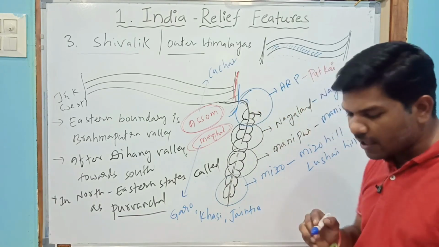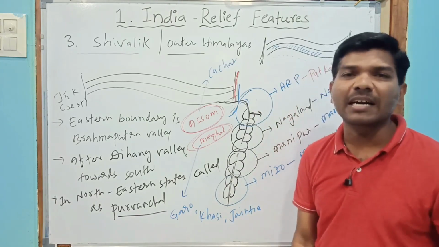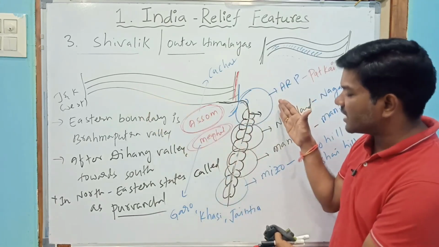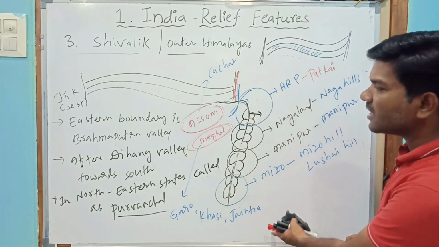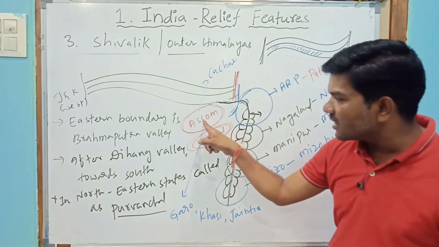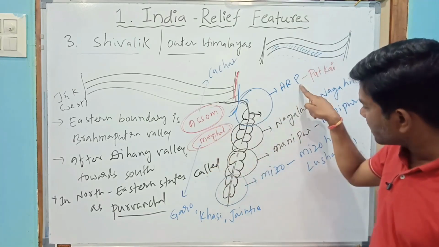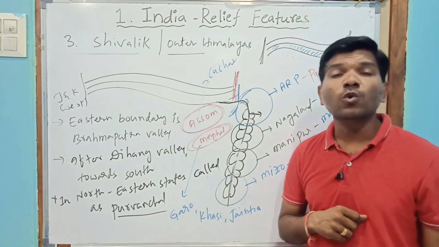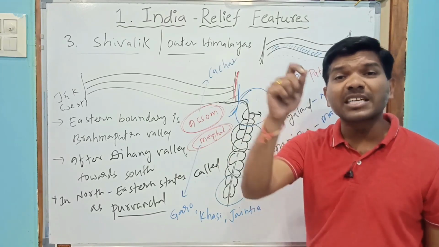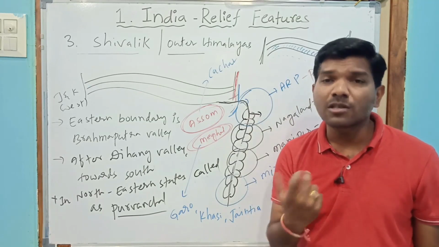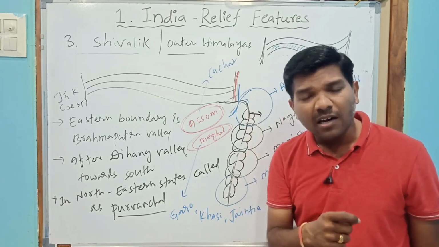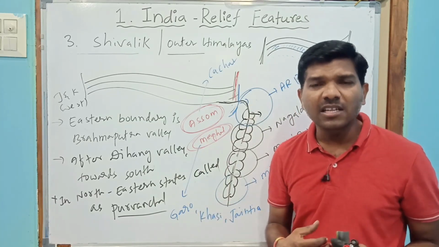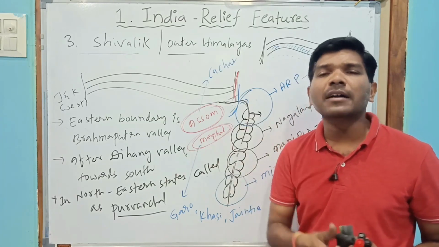My dear students, you must understand that the Shivaliks were also extended in the northeastern states: Assam, Meghalaya, Arunachal Pradesh, Nagaland, Manipur, Mizoram, and also West Bengal. In West Bengal you see Darjeeling. They may ask you, do the Himalayas exist in West Bengal? Yes, Darjeeling and Jalpaiguri districts are part of the Himalayas.